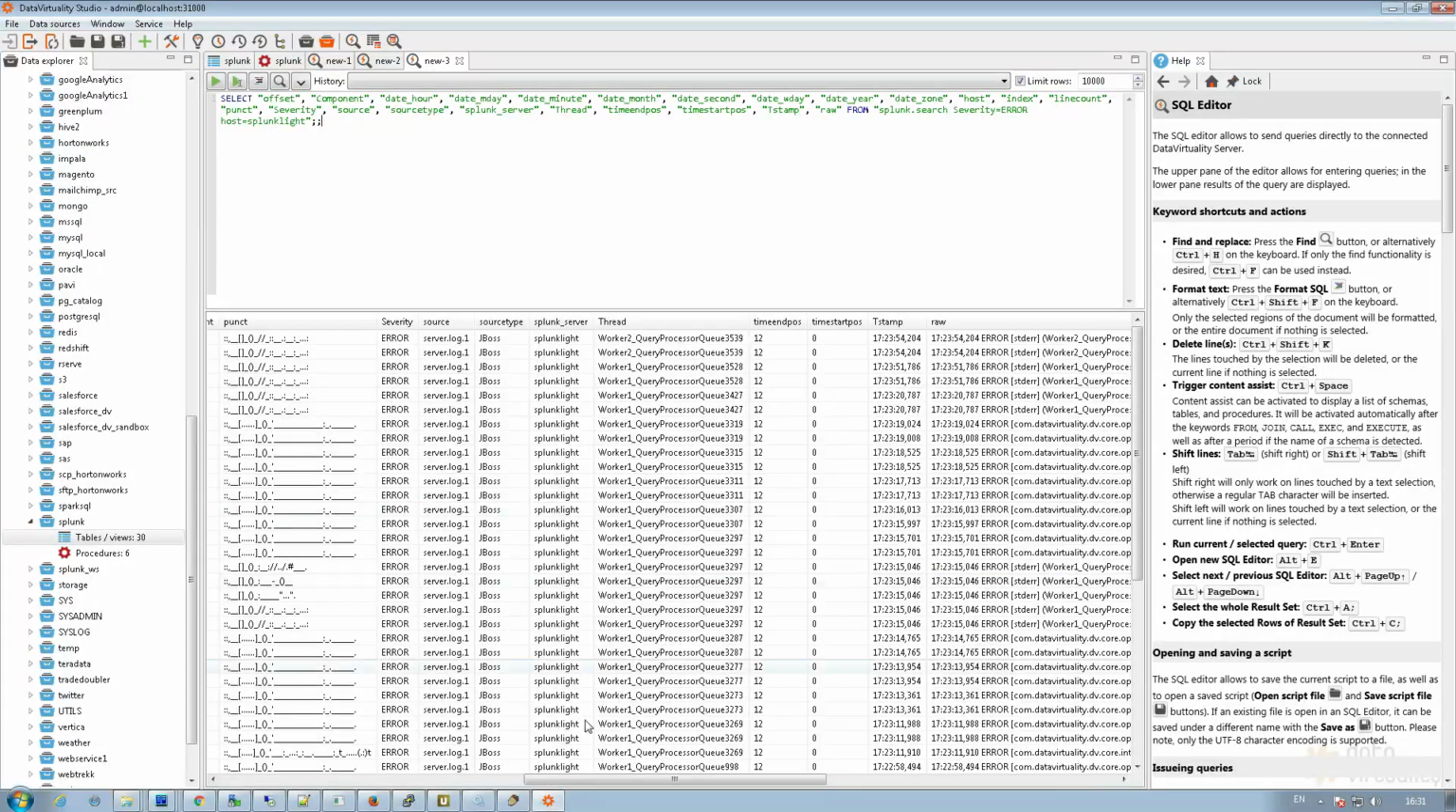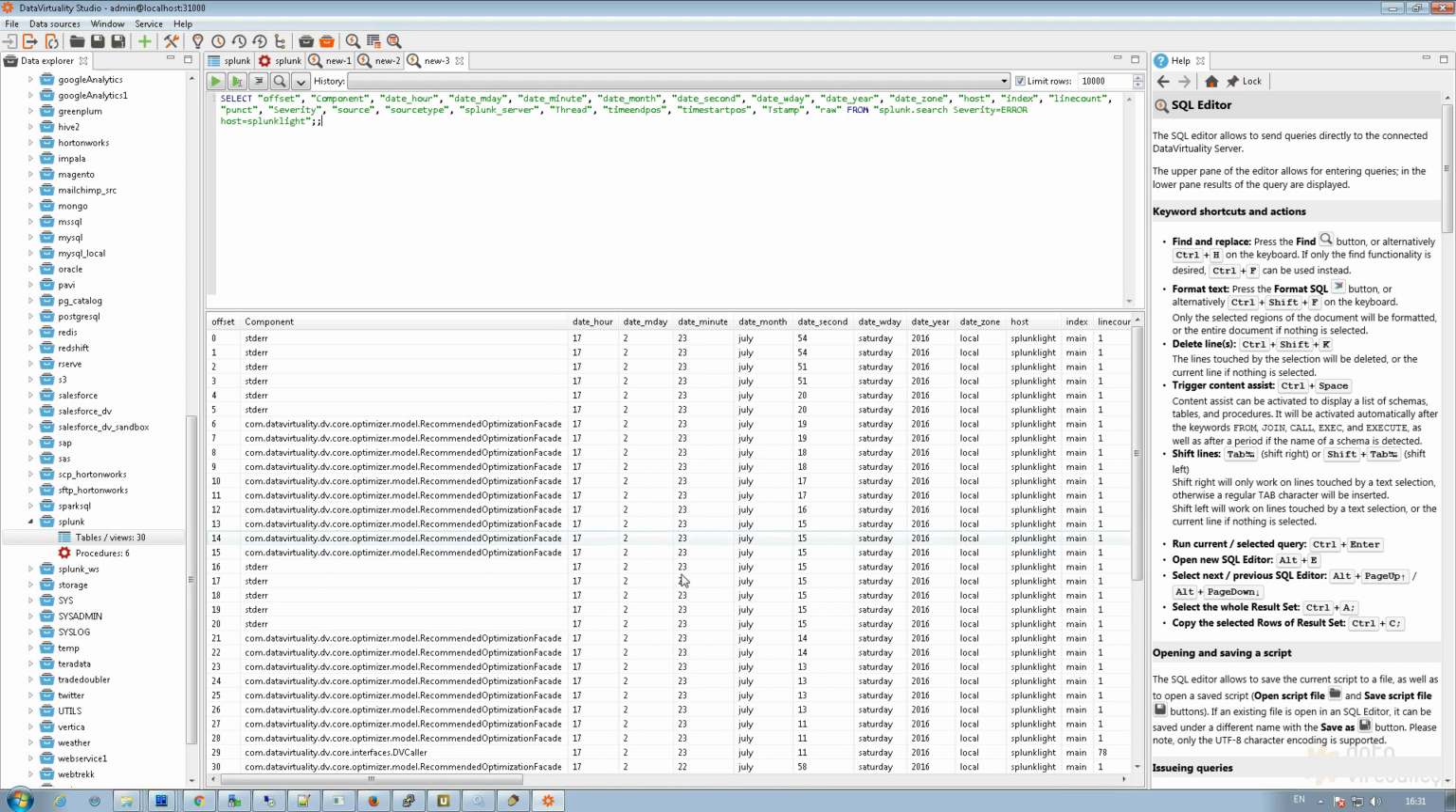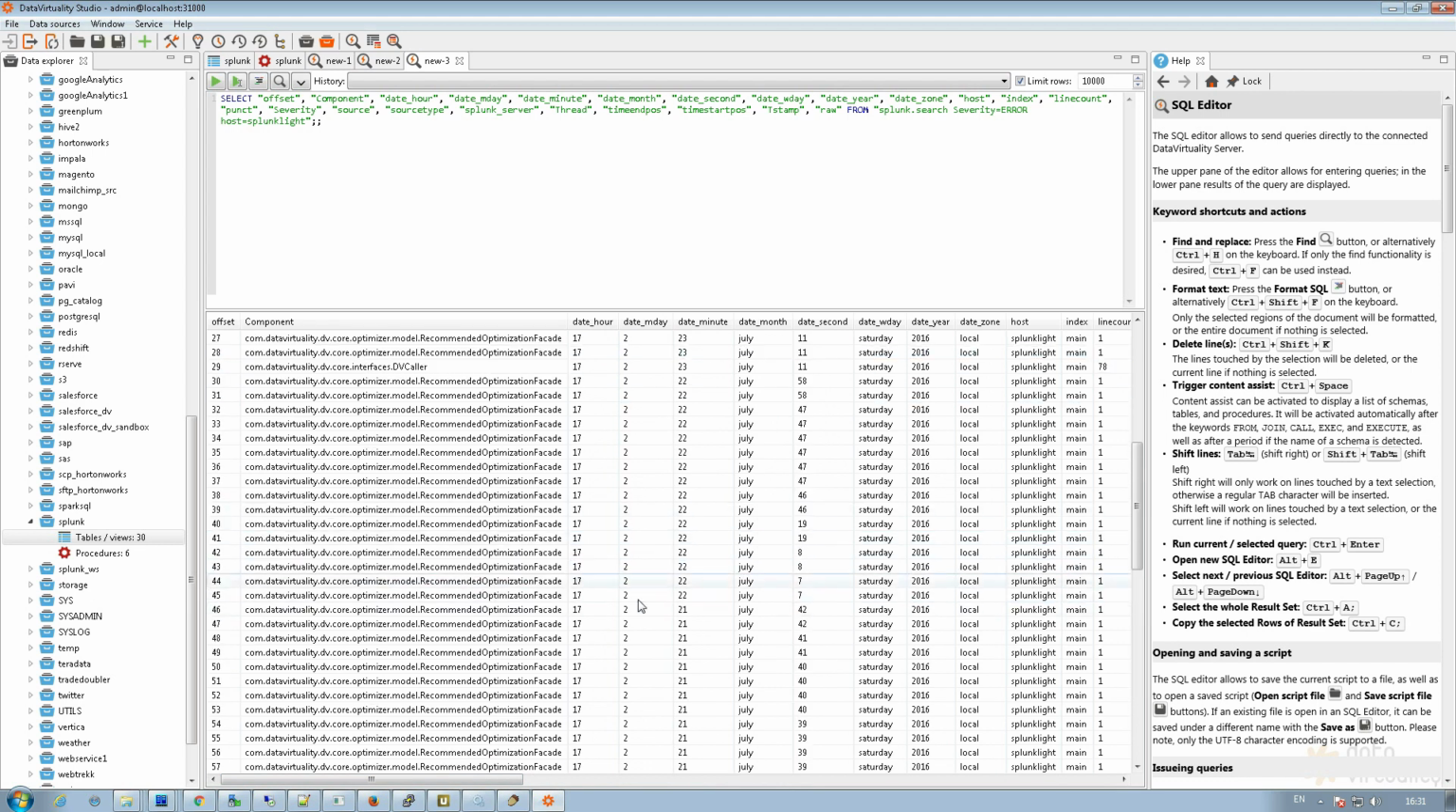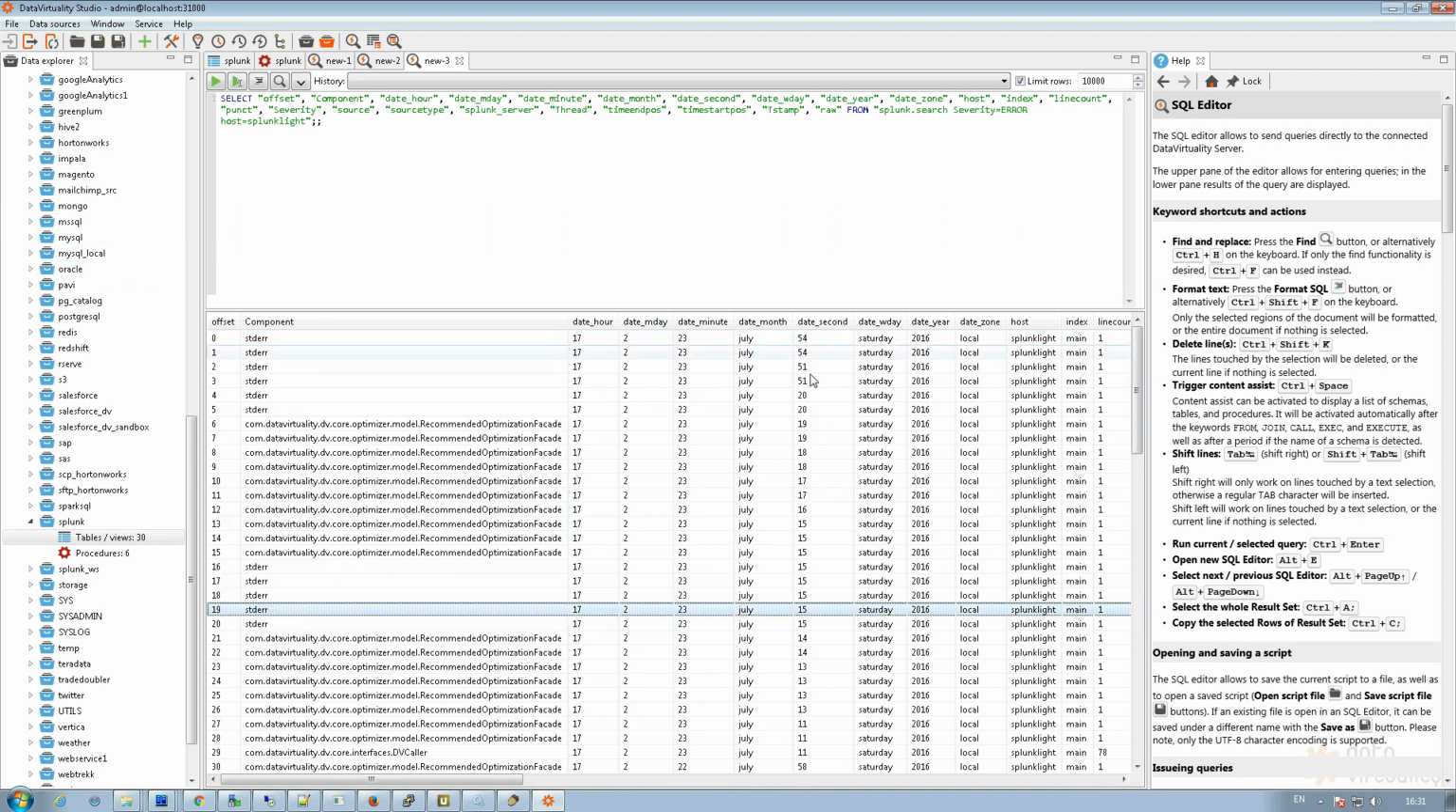I can work with the data, I could join this if I want to other tables in my data model, to other tables connected to the Data Virtuality server, so I'm completely free to work with this data and join it at will.